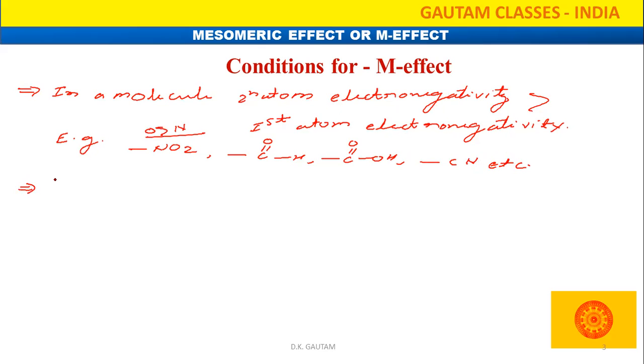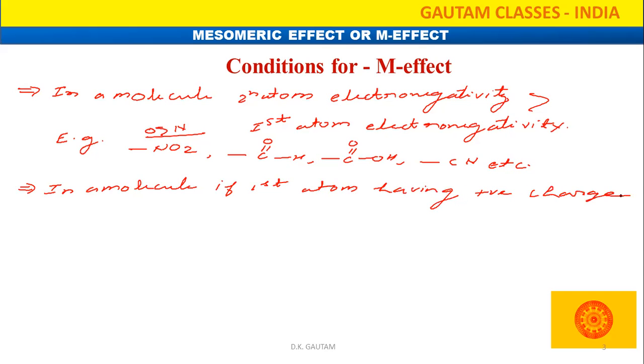Second thing, if our first atom has a positive charge, what is it? In a molecule, if the first atom has a positive charge.